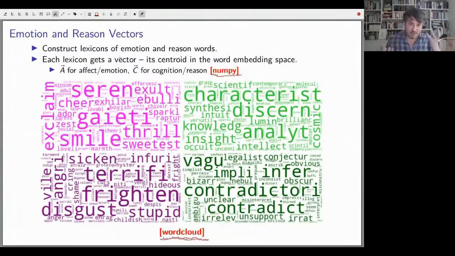We have a list of emotion and reason words, and we construct a vector, or a location in the space, for emotion as the average vector of the emotion words. And we have another vector for cognition or reason or rationality as this list of words. And you see this nice set of pretty intuitive words.